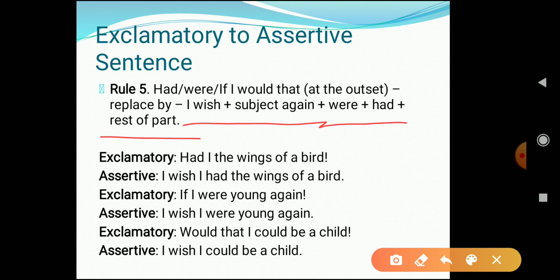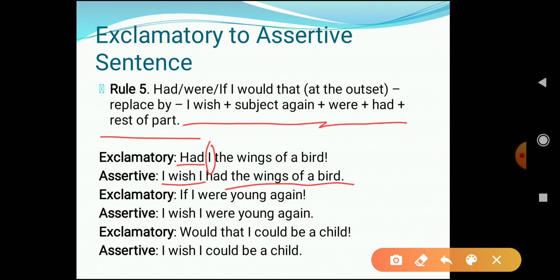Had I the wings of a bird. So over here had is used, I is used, the wings of a bird is used, right? So what does the rule say? The rule says that we have to replace it by I wish. So we have used over here I wish plus subject. What is your subject? I is your subject. So we have placed I over there, and then we had used what? Were or had. Over here had was used, so we have used had. So: I wish I had the wings of a bird. Full stop. Simple, very easy.